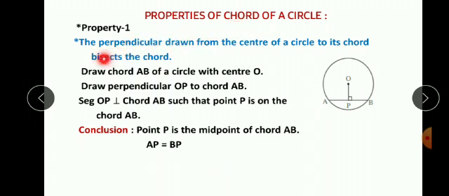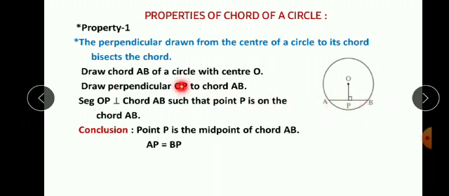Property 1 we will see here. This is one circle and O is the center of the circle. So what does property 1 say? The perpendicular drawn from the center of the circle to its chord bisects the chord. This perpendicular from the center, the perpendicular drawn from the center of a circle to its chord bisects the chord. Bisects the chord means it divides the chord into 2 parts.